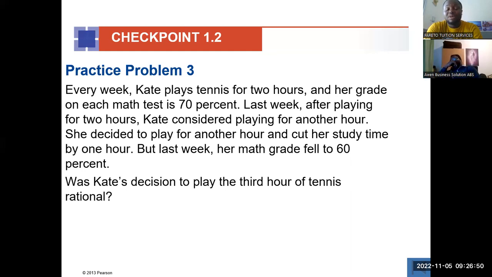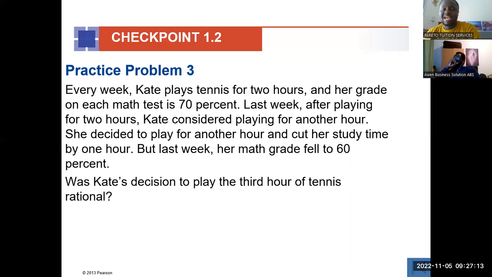There were times where we didn't even consider the benefits and the costs. We just made impulse choices. We can only consider a decision to be rational if we put a restriction on the marginal benefit and the marginal cost. So if the marginal benefit was more than the marginal cost, then yes, the decision was rational.